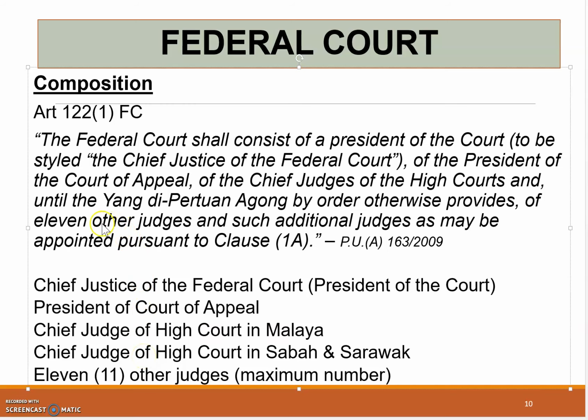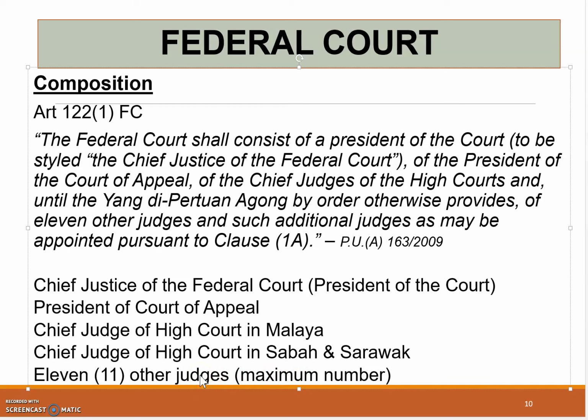Some people, lecturers, maybe they misunderstood the whole thing. That includes me as well. When I actually read it, when this says 11 other judges, they are other judges compared to these 4. So actually 11 other judges means the maximum number of other judges which they can add in.